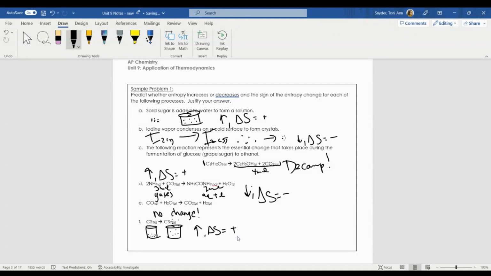This would be a great example of a question that College Board would ask you. It's just what is going to be the sign of delta S? So it would say positive or negative, and then you would have to explain why. So that would give you 4 options for multiple choice questions. What we can do is what we did here. We predicted the sign for entropy.